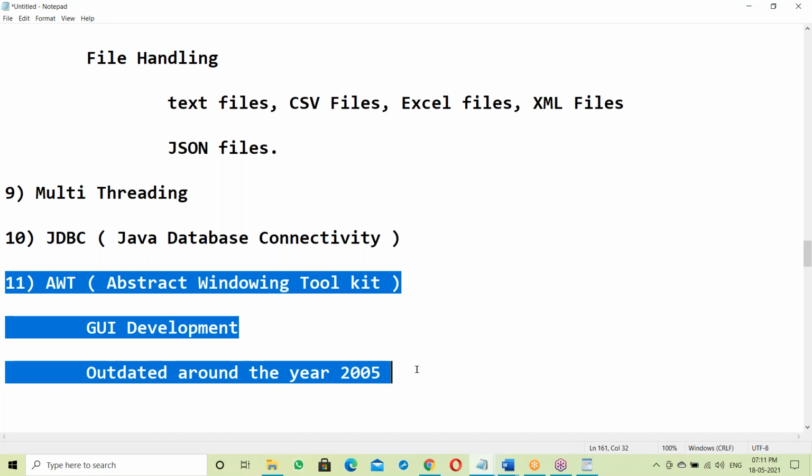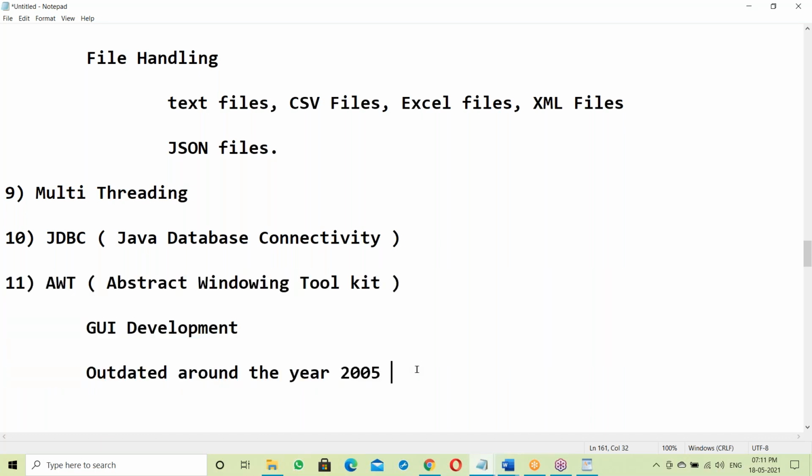Suppose anyone asks for AWT, they may be outdated people. Any trainer teaching AWT is also an outdated guy, not an updated guy. Nowadays many frameworks are there.